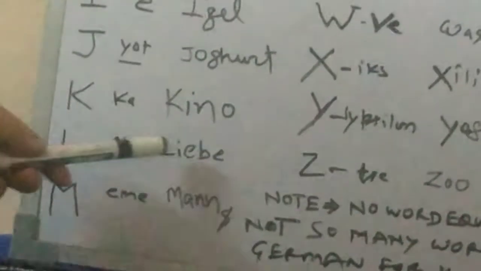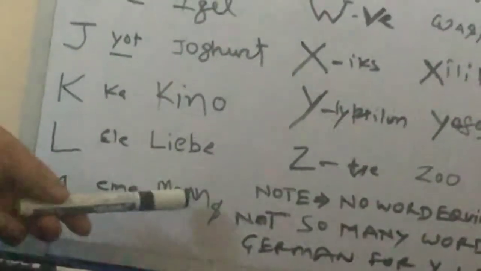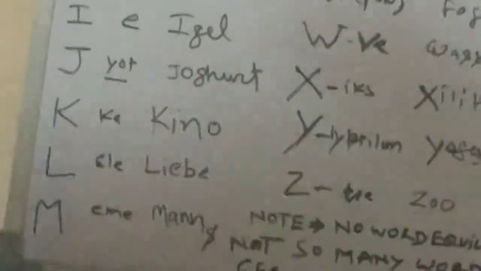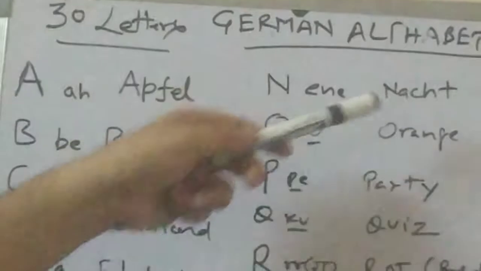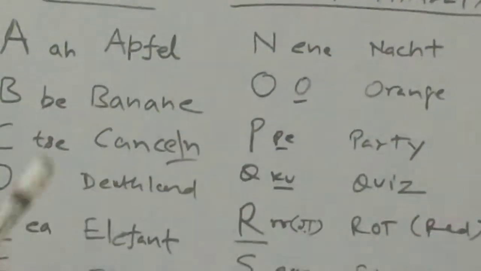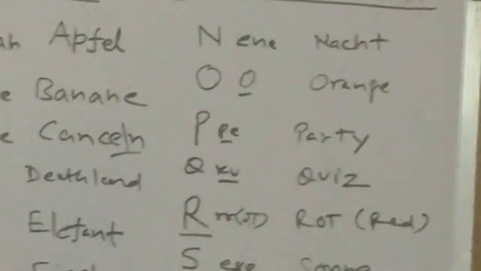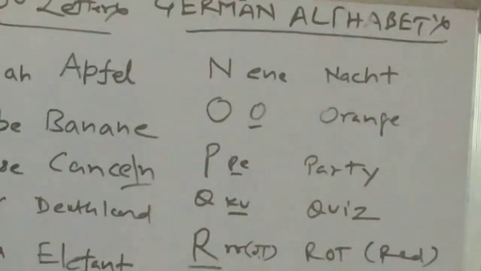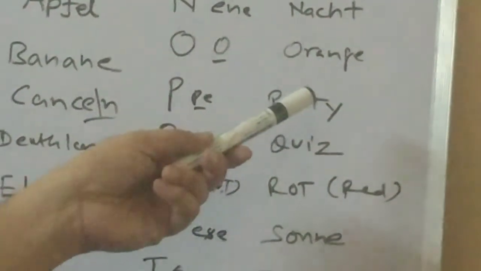L is "el", like Liebe. Liebe is love. M is "em", like Mann. Mann is man. N is "en", like Nacht. Nacht is night in German. O is "oh", like Orange. In English it is orange, but in German we call it differently, because I already told you that there is no sound equivalent to R.